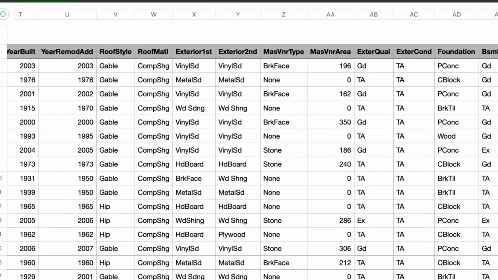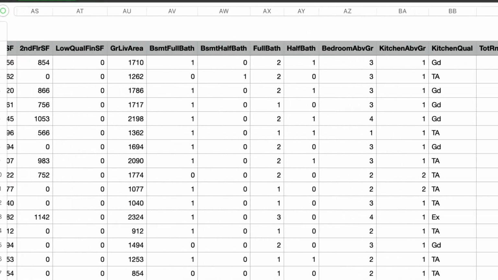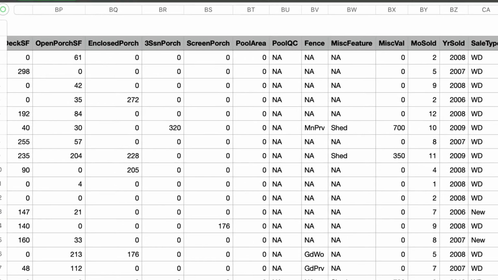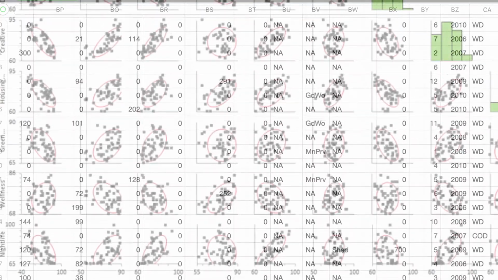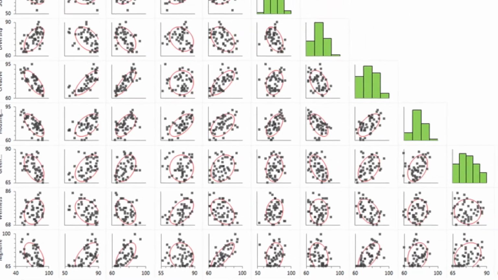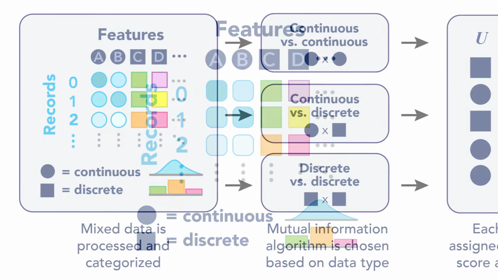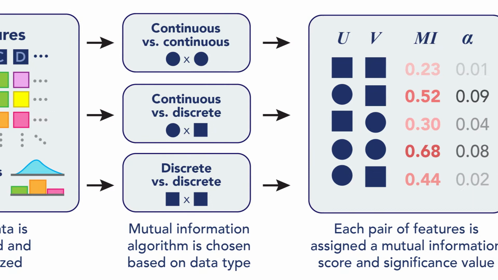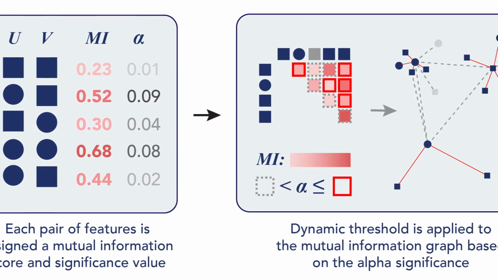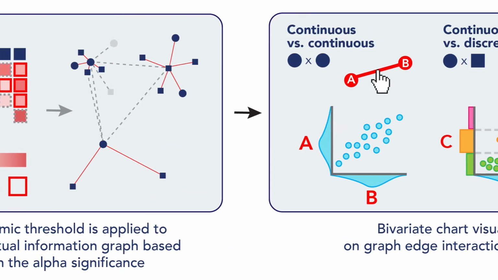Unfortunately, this data is very wide, almost 100 different columns, and viewing bivariate plots for every pair of features, like in a scatter plot matrix, would be a lot of plots to look at, well over 1,000 unique visualizations. Additionally, the data is a mix of discrete data, like the name of the home's neighborhood, and continuous data, like the home sale price. She needs an exploratory visualization tool that supports mixed data types for her analysis. Luckily, Miriam has Sirius. She uses the Python module to compute mutual information across all feature types, then launches the visualization dashboard.